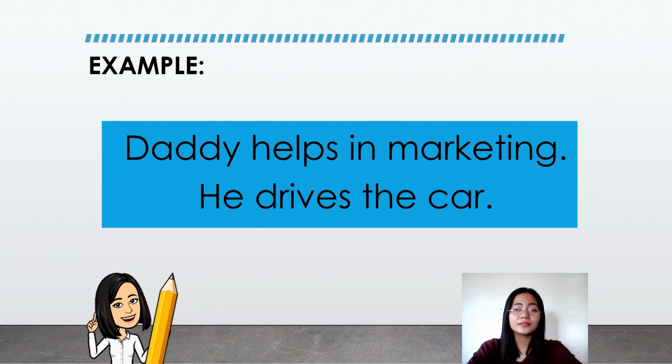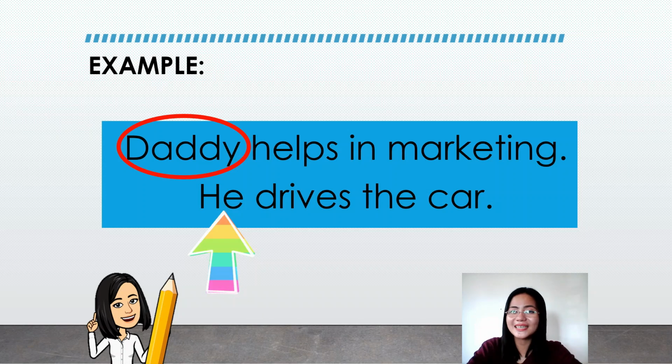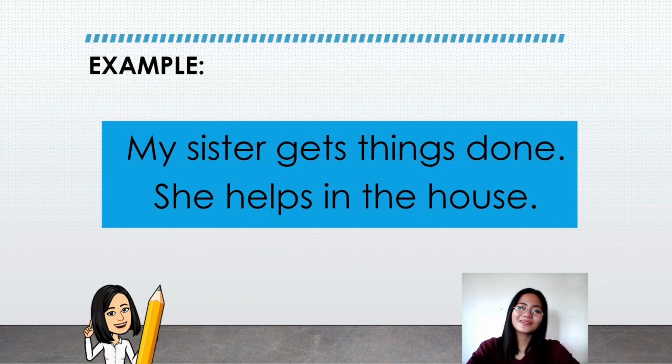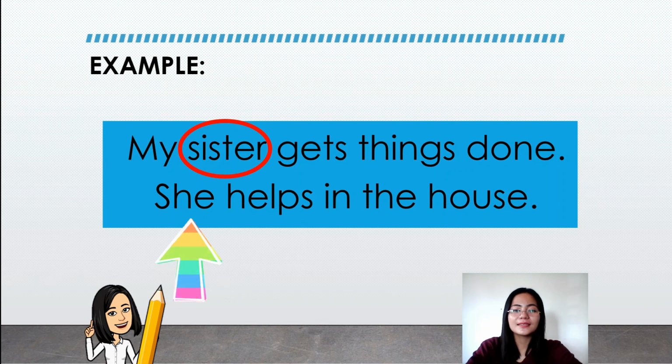Second example. Daddy helps in marketing. He drives the car. Daddy is our subject in the first sentence, which is the antecedent of the pronoun he, meaning to say he is referring to Daddy. Third example. My sister gets things done. She helps in the house. Sister is the subject in the first sentence, which is the antecedent of the pronoun she, meaning to say she is referring to sister.